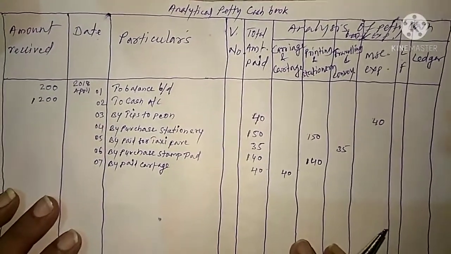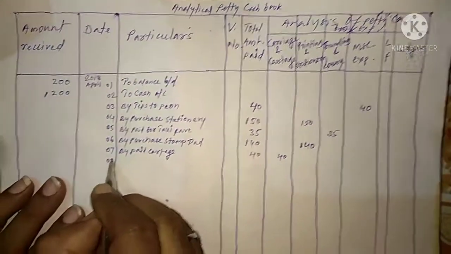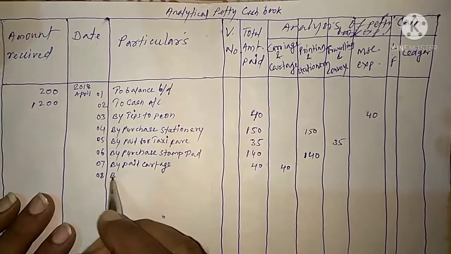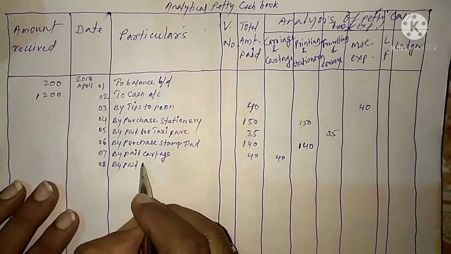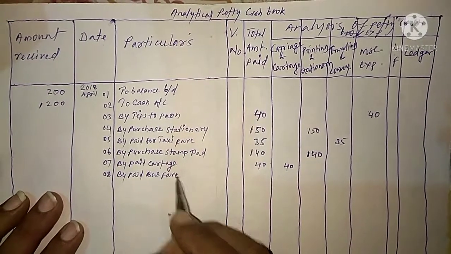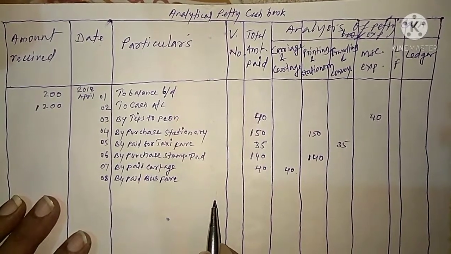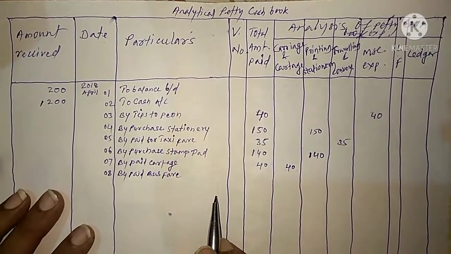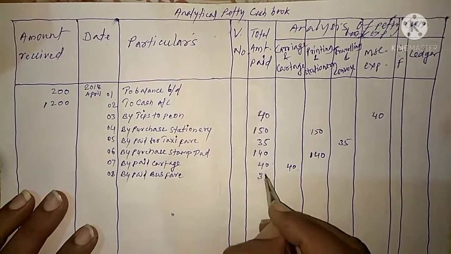And now transaction on 8th. Paid bus fare. So in particular we have to write by bus fare. So amount is 30 rupees. In total amount paid column we have to write 30 rupees.